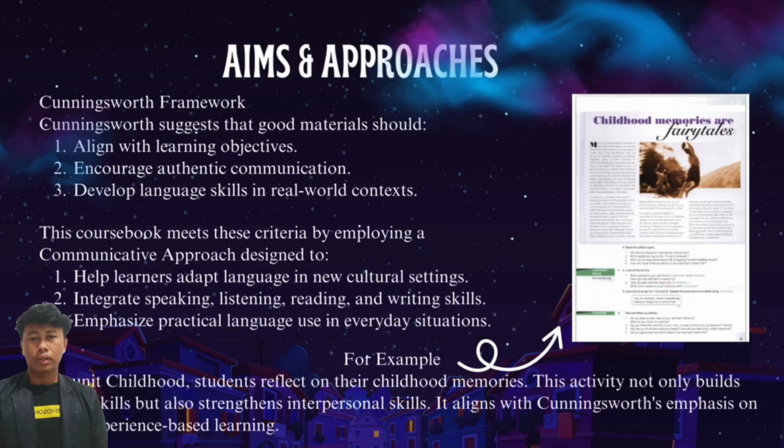The coursebook also emphasizes the use of language in cultural contexts, which allows learners to adapt to different settings and situations, making language use more relevant and practical. For example, in the unit on childhood, students reflect on their personal memories, helping them practice speaking while fostering interpersonal skills. This aligns with Cunningsworth's idea of real-life, experience-based learning.